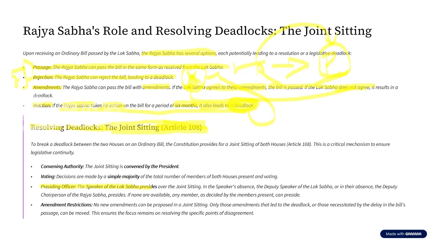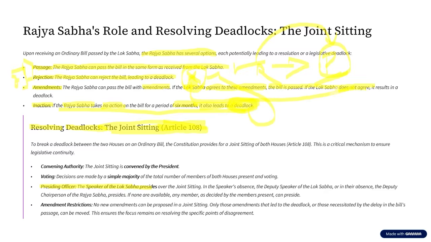Okay, so it is the Speaker of Lok Sabha who is given the authority by the Constitution to preside over this joint sitting. Now, you might ask why the chairperson, that is, the Vice President of India, is not given this authority. The reason is simple: the chairperson is not a member of Rajya Sabha, but the Speaker is a member of Lok Sabha.